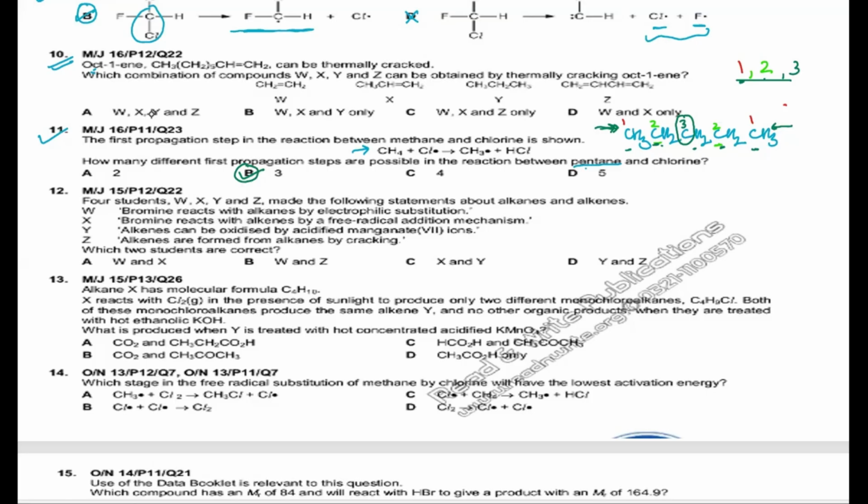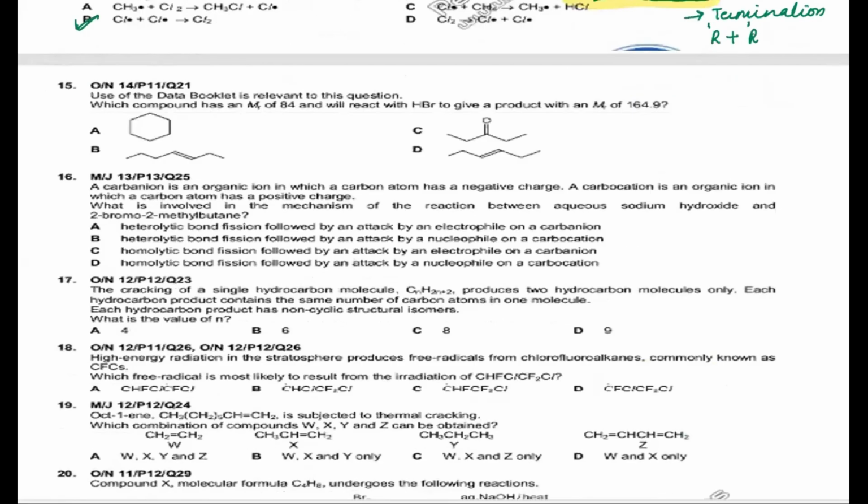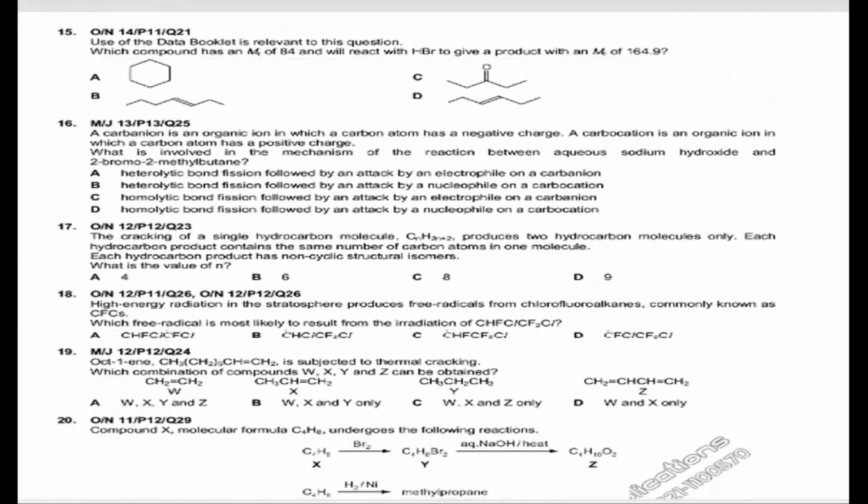Okay, understood? All right, so let's go on to question number 14. In this case, the least activation energy will be needed when you have an exothermic reaction where bond making is taking place, which takes place in termination, where the two free radicals combine together. So that gives us answer B again. Okay, fine. Now going ahead, let's go a little more.